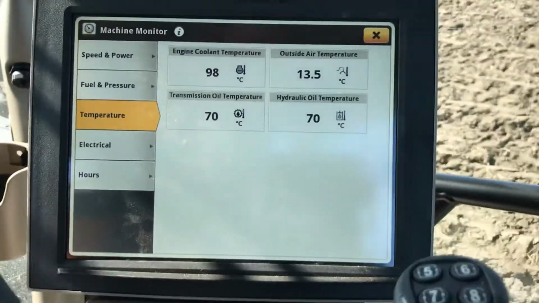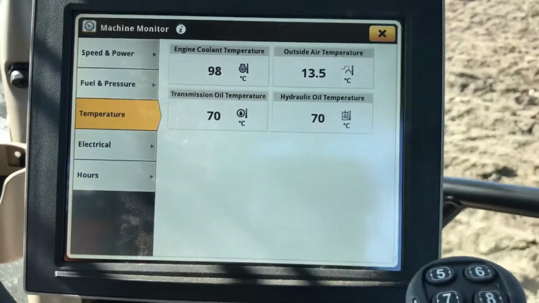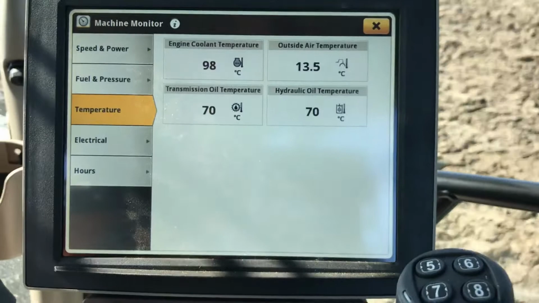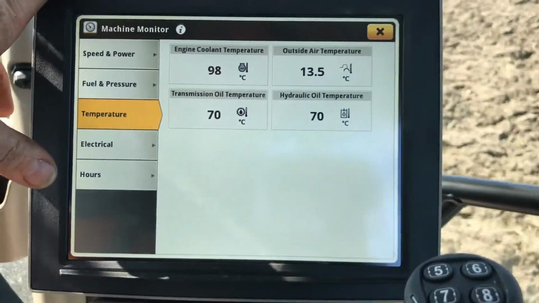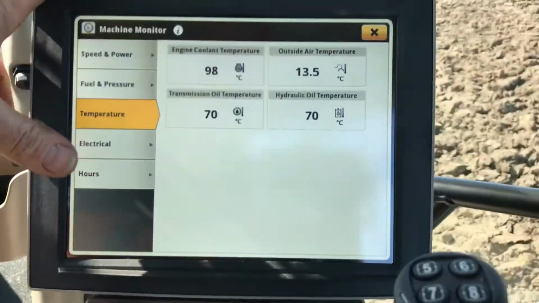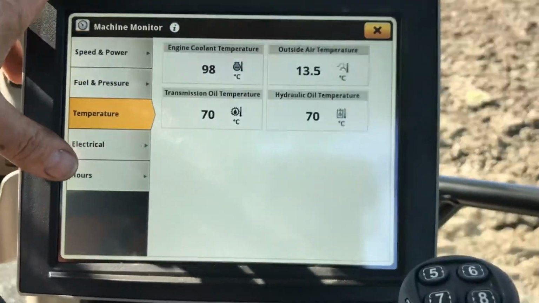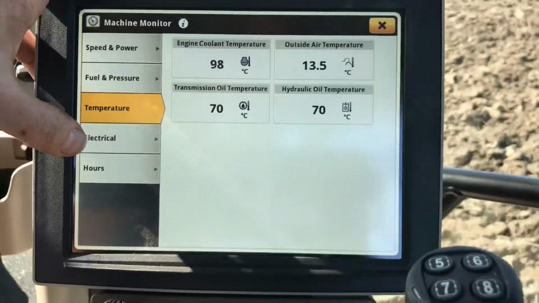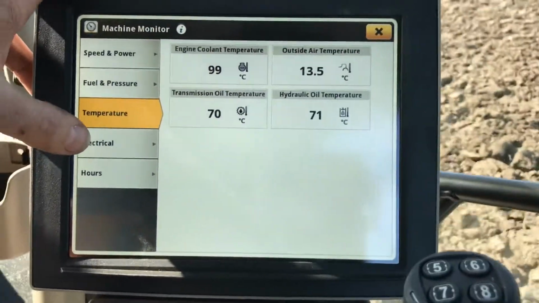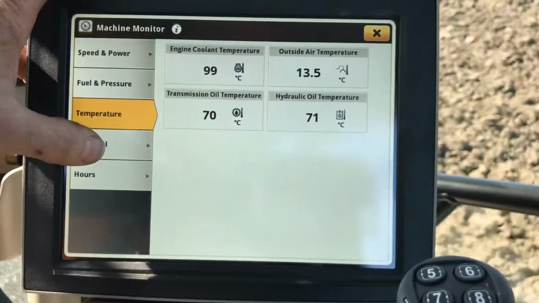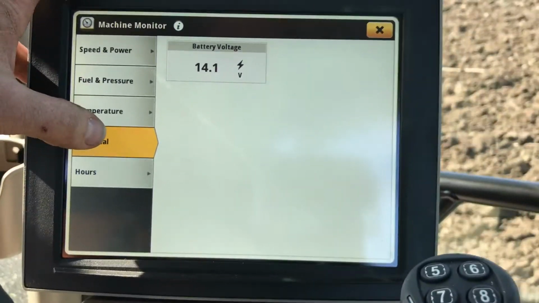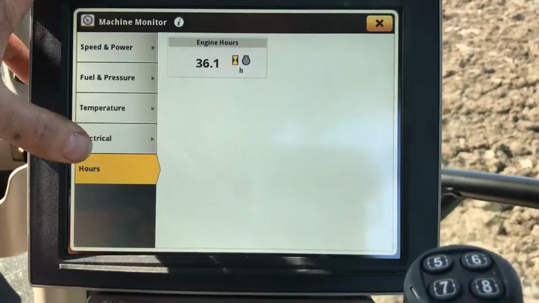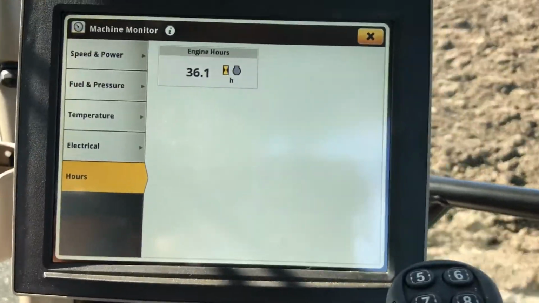On the transmission temperature, the transmission oil and hydraulic oil, the two of them are cooled on the same oil as in the back end, which is cooling on the same cooling, so the temperature should be the same on the hydraulics and the transmission. If one was abnormally higher than the other, you would be getting worried, maybe if one was 100, because you'd say there was something causing it to heat up. The electrical is 14 volts there on the battery, and the engine hours, there's 36 hours in this demonstrator tractor.